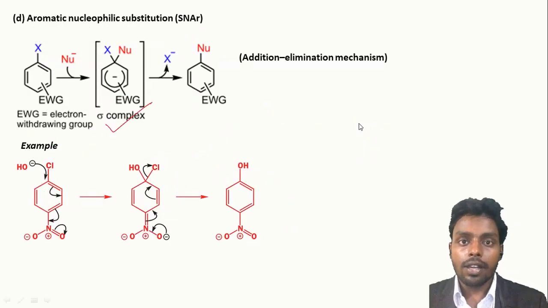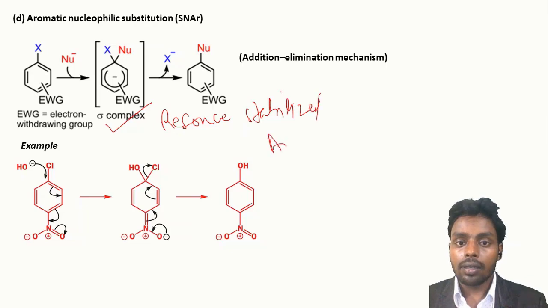Next is aromatic nucleophilic substitution reaction. In this reaction, what happens? The nucleophile will attack on the aromatic system. So for this reaction, the aromatic system should be electron deficient in nature. If the system is electron deficient, then the nucleophile can easily attack on the system. So the nucleophile attacks on the carbon bearing the leaving group and forms the sigma complex. Sigma complex is basically a resonance stabilized arenium ion.